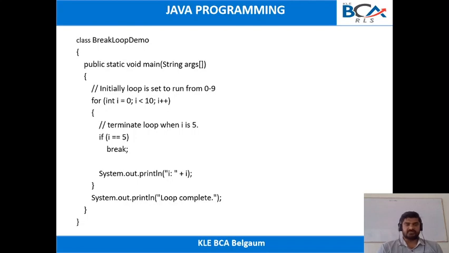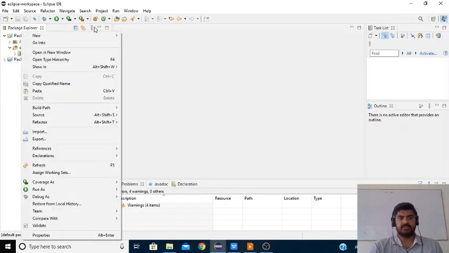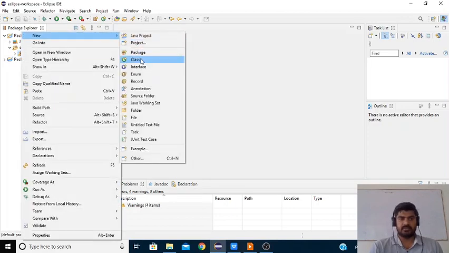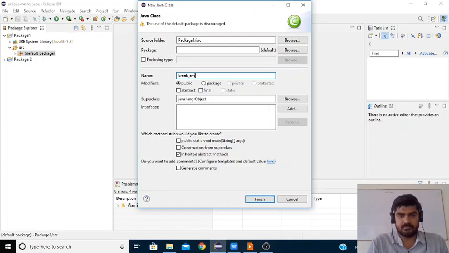Let us try to execute the same program using the Eclipse IDE. First we will create the class. Right click, new class, and we name it. Yes, we require the main method, so select this and click on finish.